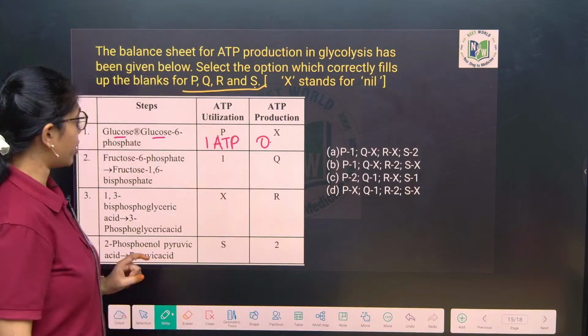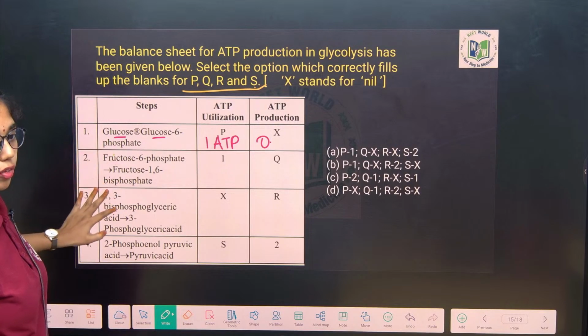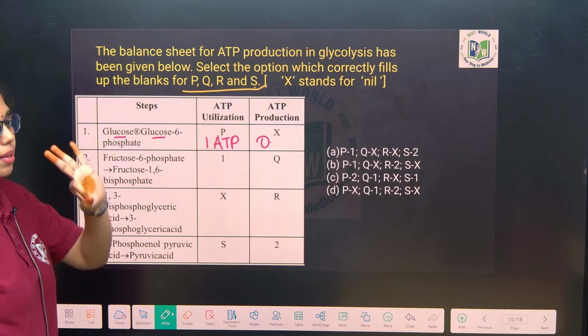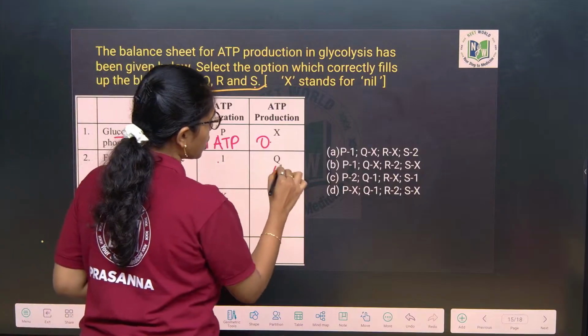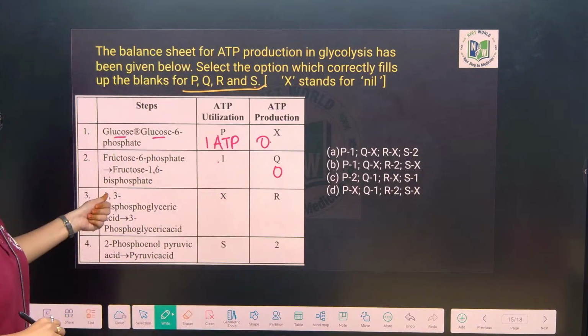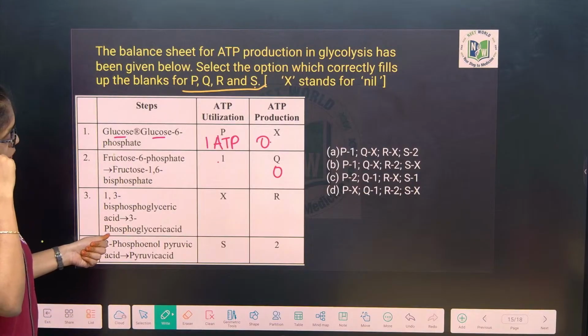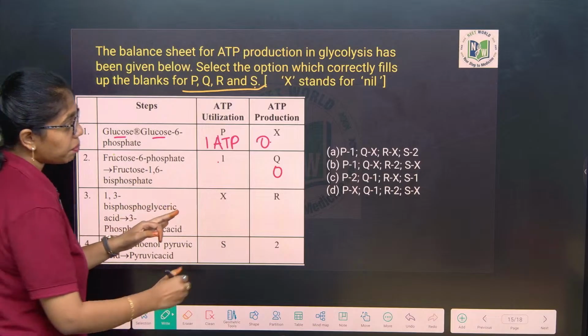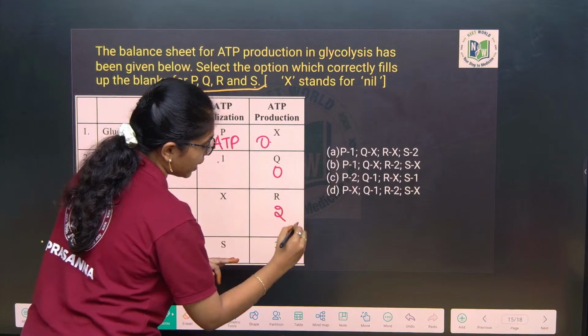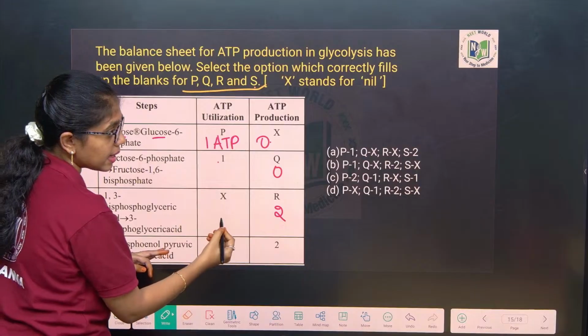Is there any ATP produced? 0 ATP is produced. Fructose 6-phosphate to fructose 1,6-bisphosphate, third step of glycolysis. Here also 1 ATP is utilized. How much ATP production? 0 ATP production. 1,3-bisphosphoglyceric acid to phosphoglyceric acid, seventh step. ATP is produced. How much? 2 ATP is produced. How much is utilized? 0.